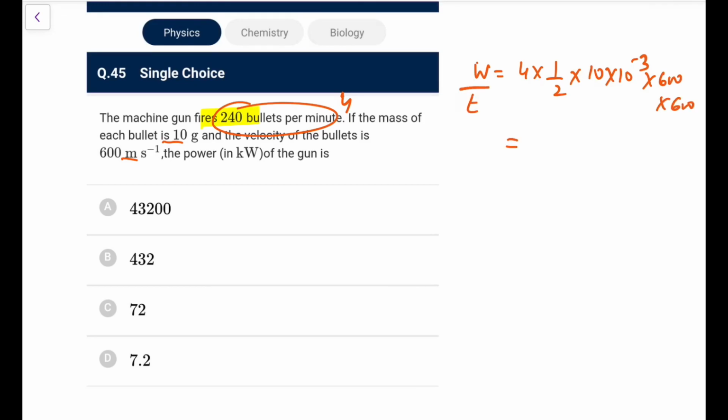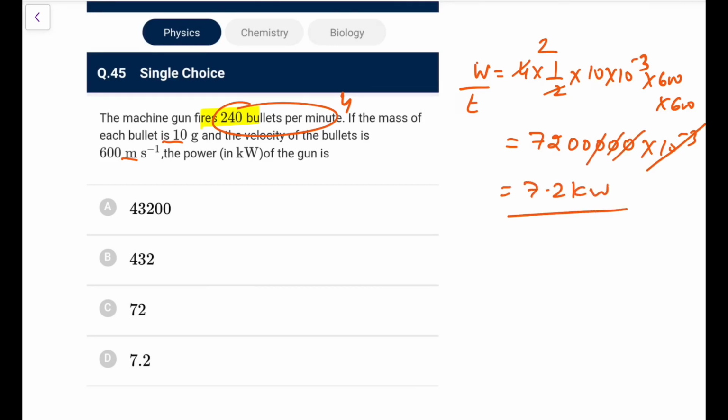So the work done per unit time, W by T, that is basically power. So that comes out as 1 by 2 into 4 into 10 into 10^-3 into 600 into 600, which is 7.2 kilowatt. I can directly go for option D in this particular case. So option D is the correct one.